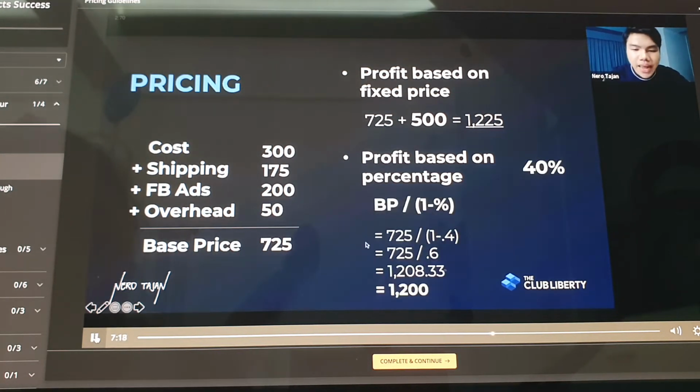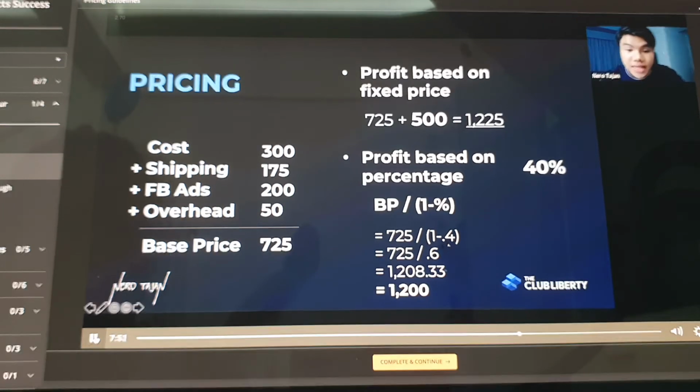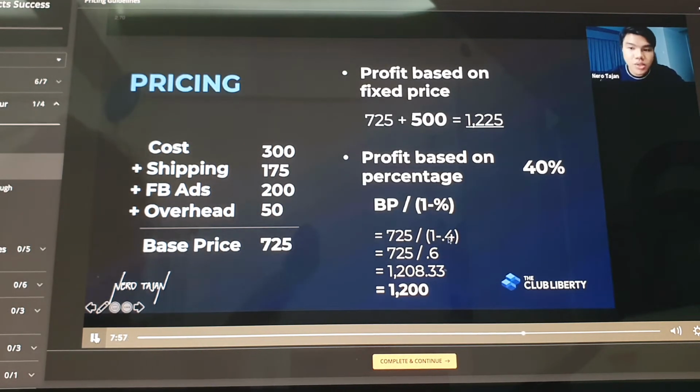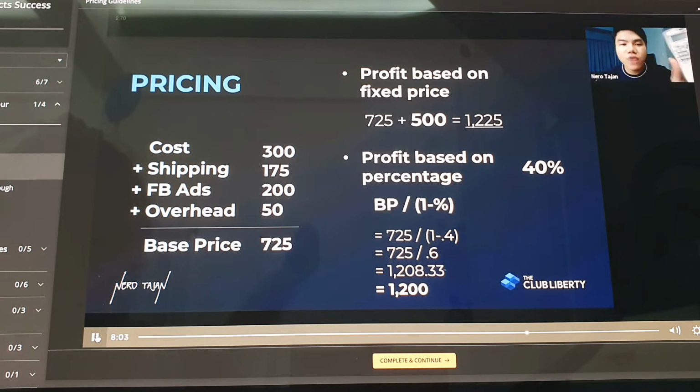The formula for that is base price divided by 1 minus the percentage. Base price divided by 1 minus the percentage. So how does this look like? The base price is 725. Divide it by 1 minus 0.4. When you put a percentage in a formula, that's always the formula. To get 0.4, it's 40 divided by 100.